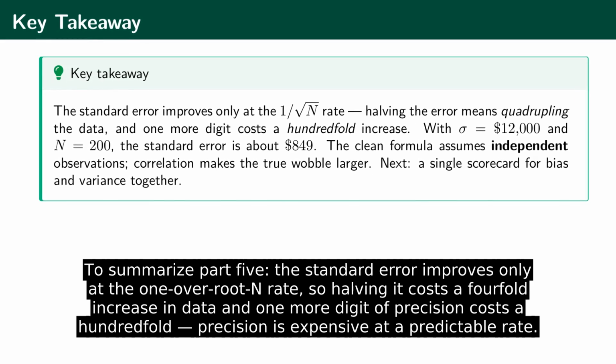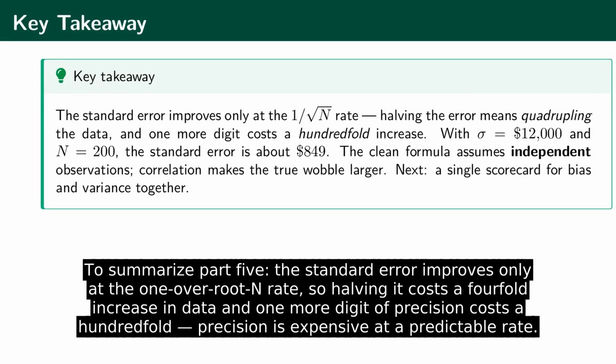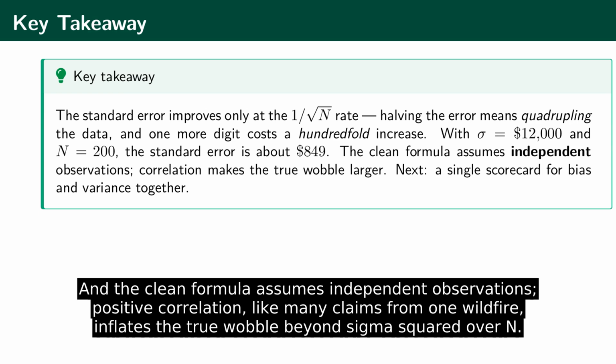To summarize Part 5, the standard error improves only at the 1 over root n rate, so halving it costs a 4-fold increase in data, and one more digit of precision costs a 100-fold. Precision is expensive at a predictable rate. With a standard deviation of $12,000 and 200 claims, the standard error is about $849. And the clean formula assumes independent observations. Positive correlation, like many claims from one wildfire, inflates the true wobble beyond sigma squared over n.